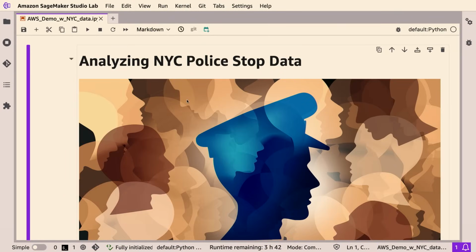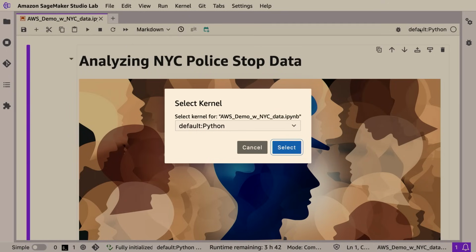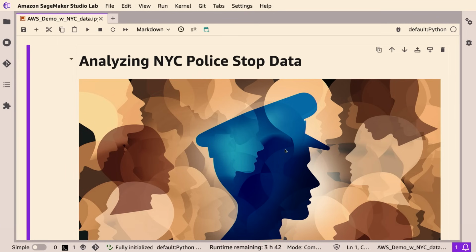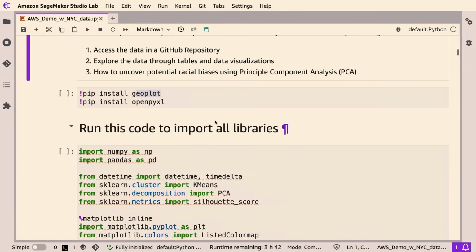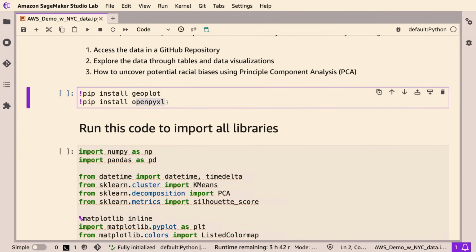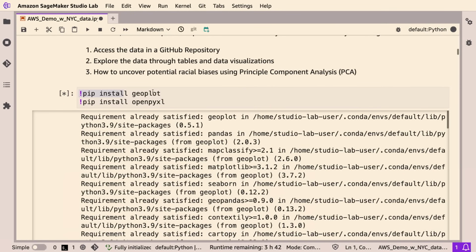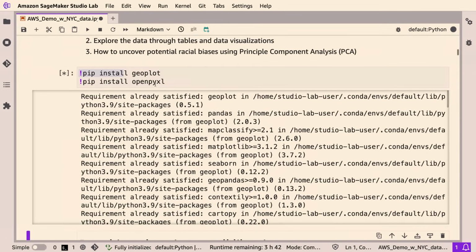So we're on Amazon SageMaker Studio Lab, and the first thing we want to make sure is that we are setting the kernel to default Python. And you can do this by clicking the top right corner and setting the kernel to be this. And now we want to first install some libraries that we'll be using today. So the first is geoplot, and the second thing is OpenPyXL.